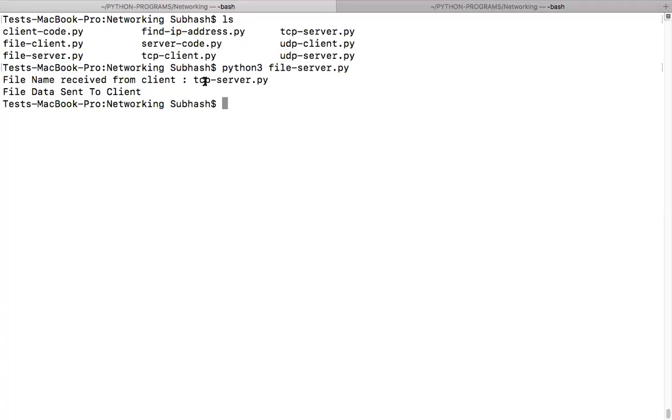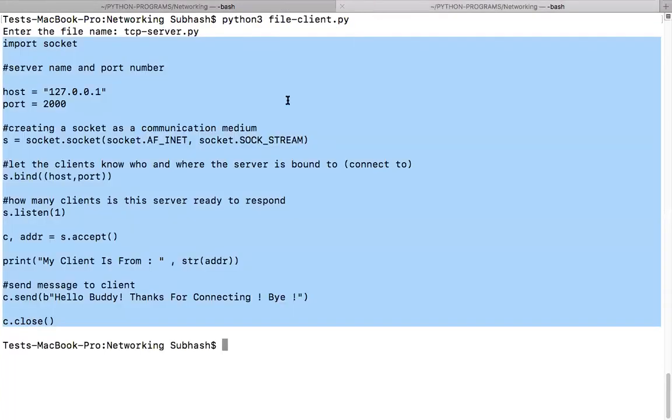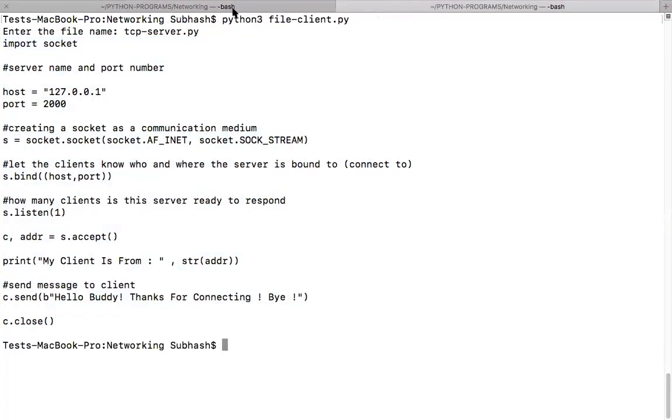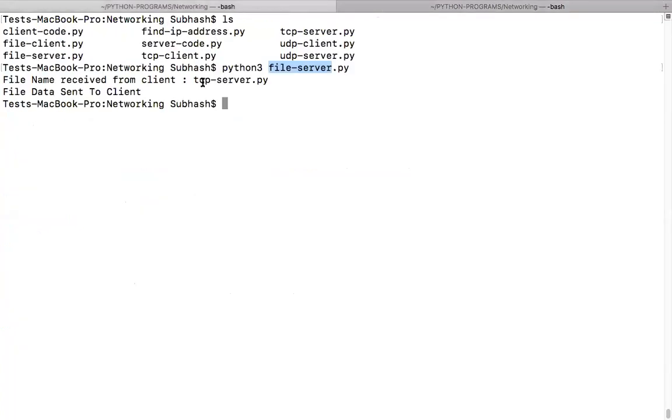So what has happened here is that the file server will take the file name from the file client. The client is giving one file name to the server. What the server will do is identify that file, open that file, read the content of the file and send it back to the client. Guys, did you get what I'm saying? Yes or no?